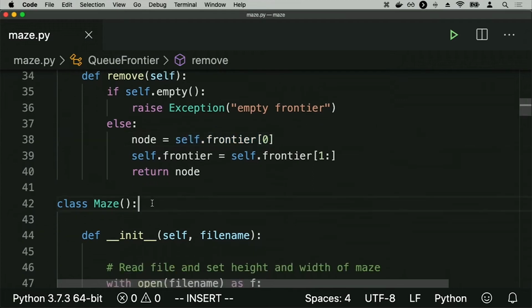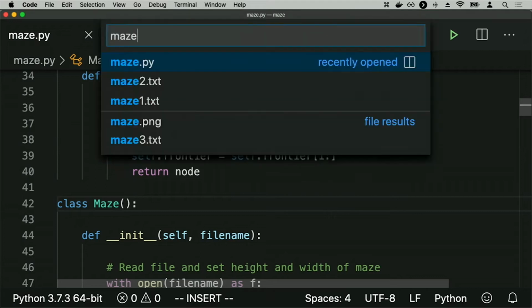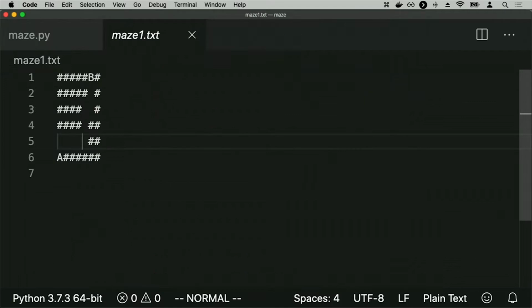Then under here, I have a definition of a class called maze. This is going to handle the process of taking a maze-like text file and figuring out how to solve it. It will take as input a text file that looks something like this, where we see hash marks representing walls, the character A representing the starting position, and the character B representing the ending position.